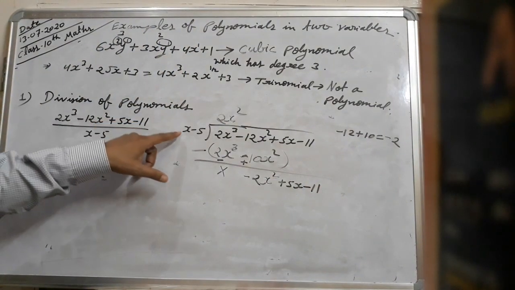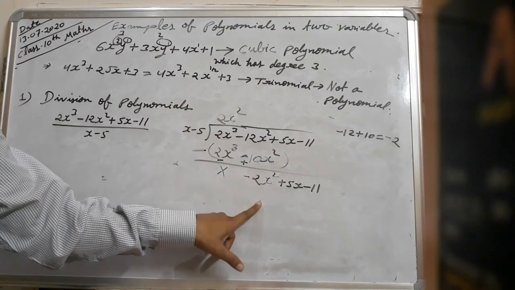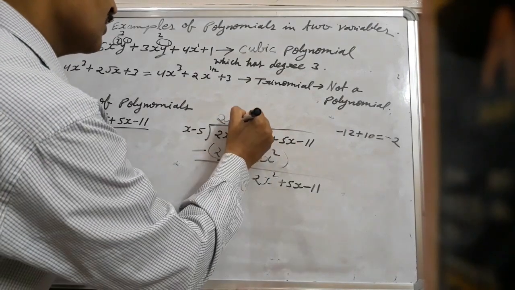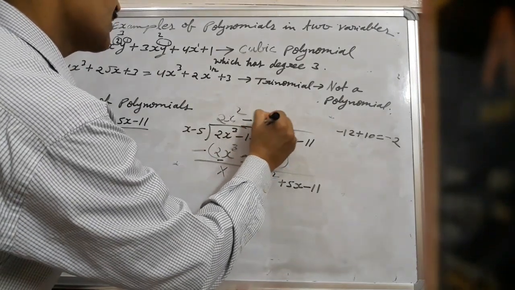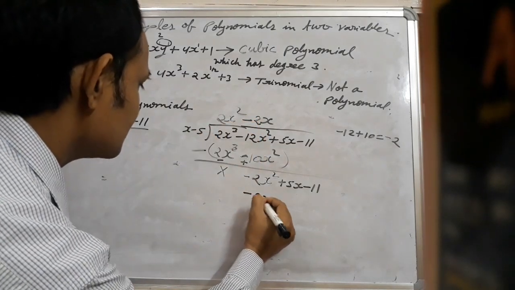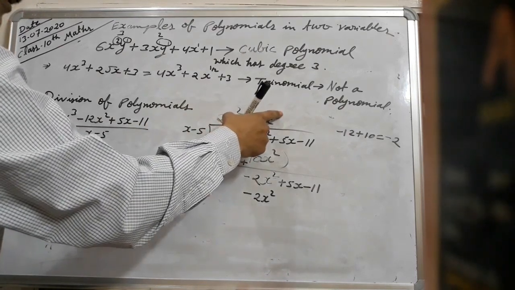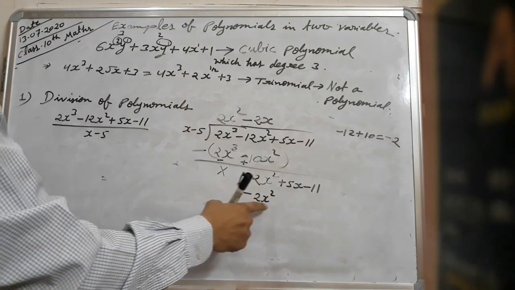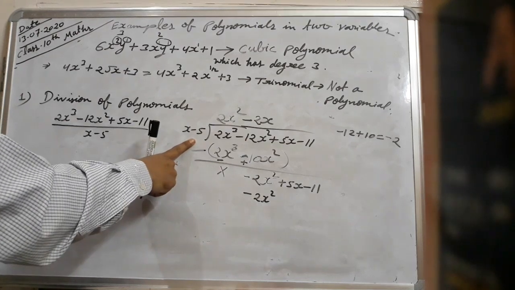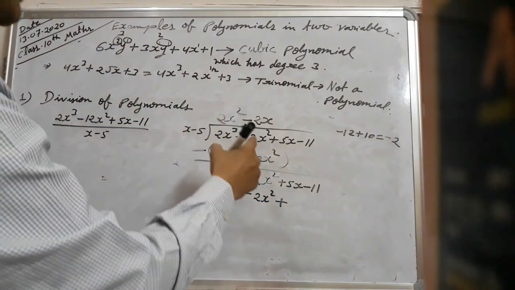Then again multiply with such a number or variable so that you get the same first term. X into minus 2x, you will get minus 2x square. How? X to the power 1 and x to the power 1, 1 plus 1, 2. That is minus 2x square. Again multiply minus 2x with the second term, that is minus into minus plus, and 5 2s are 10, 10x.